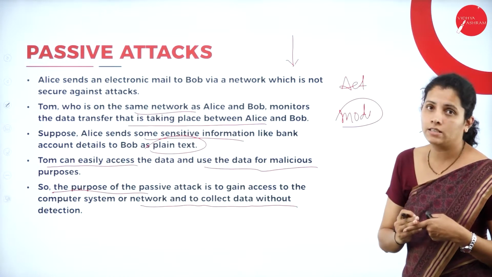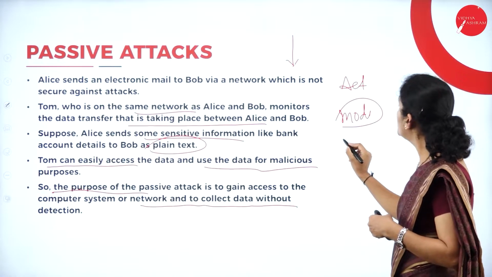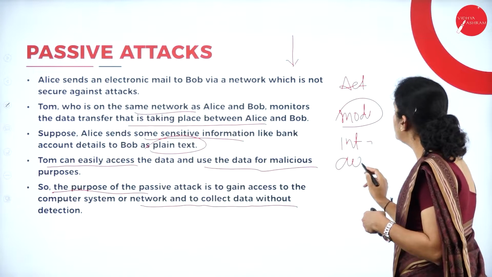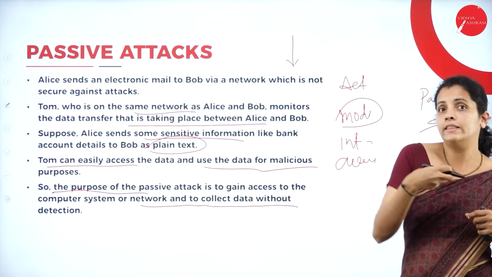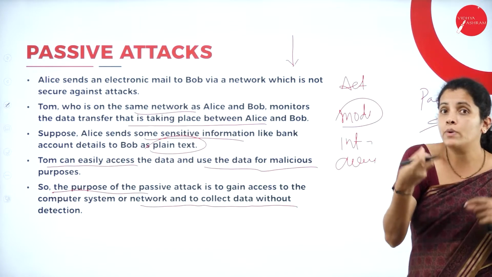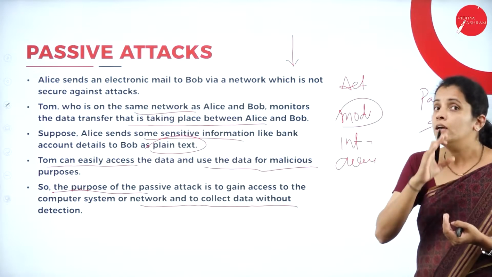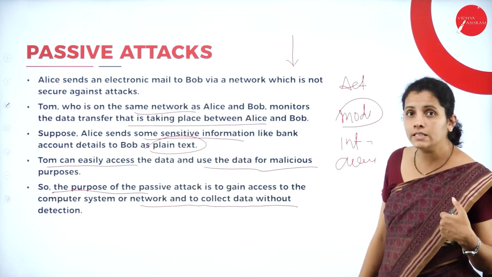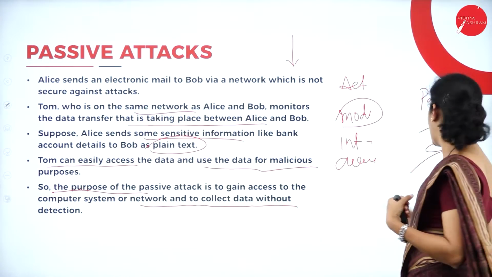Then, what is dangerous? Here I'm going to have integrity attack and availability attack. In the integrity attack and in the availability attack, we can see the modification of data. If I consider passive attack, then what is dangerous there? That is nothing but the confidentiality attack.